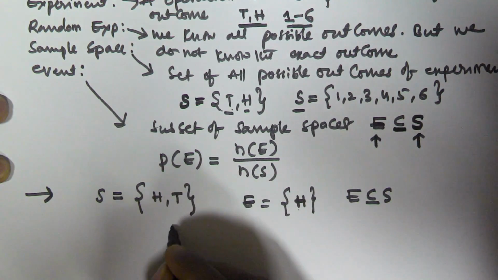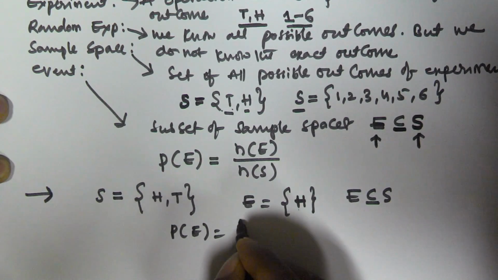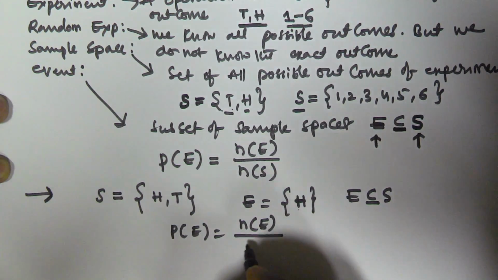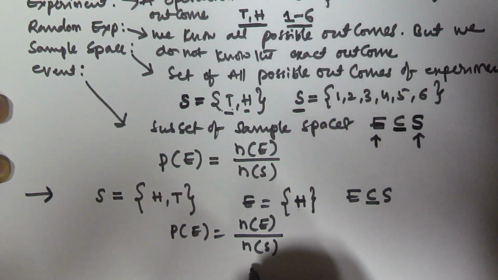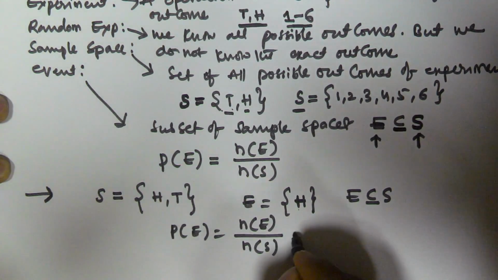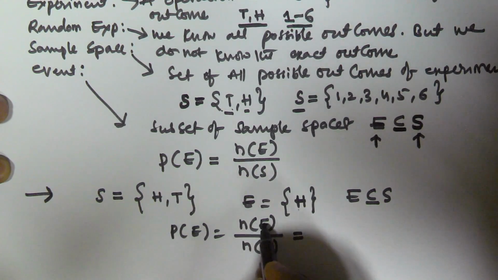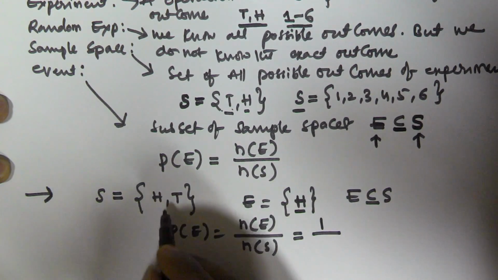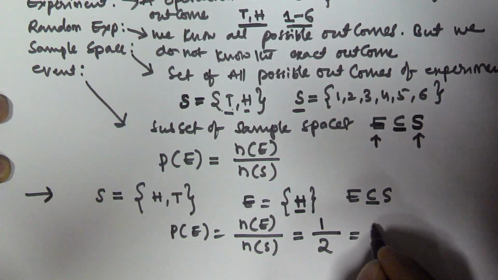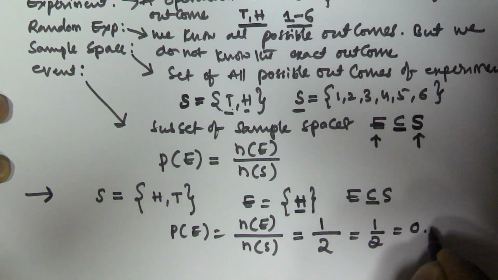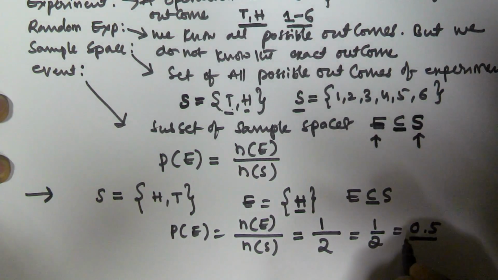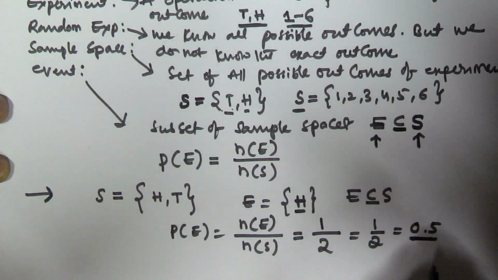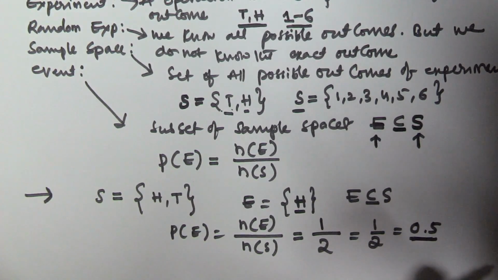That is given by probability of E is equal to n(E) by n(S). n(E) is the number of elements in E, that is the cardinality of E, divided by n(S), the number of elements in the sample space. The number of elements in the event is only 1, and the number of elements in the sample space is 2, so this is 1 by 2, which is 0.5. So this is the probability of getting head whenever we toss a coin. I hope you got this one.